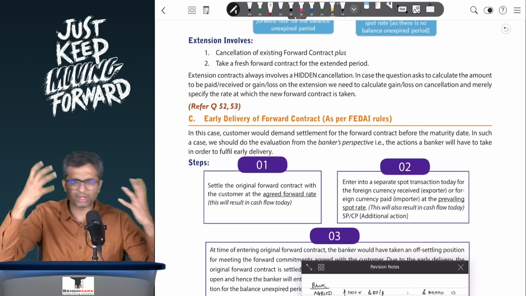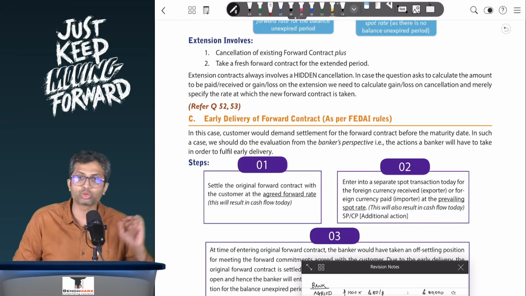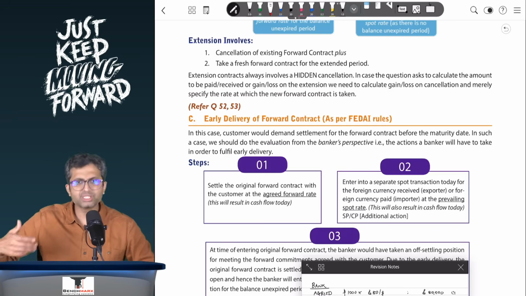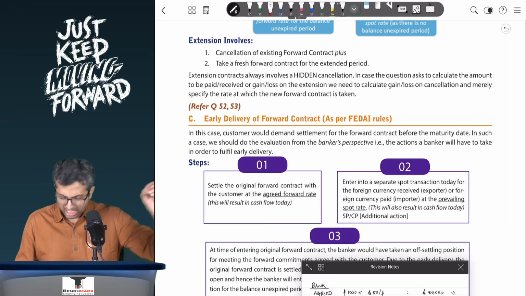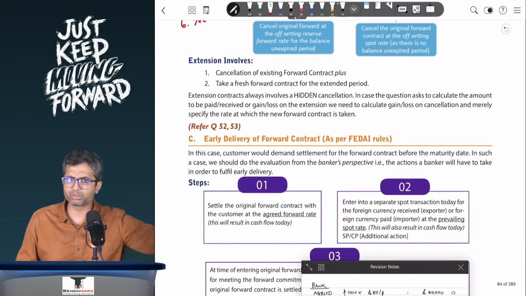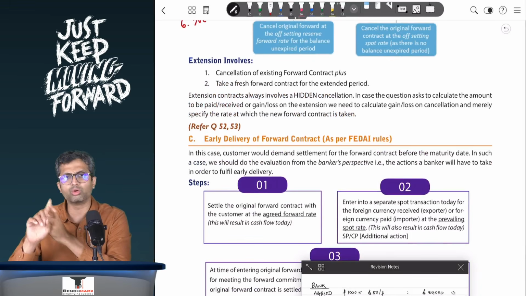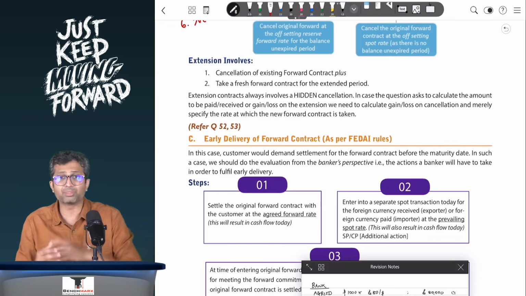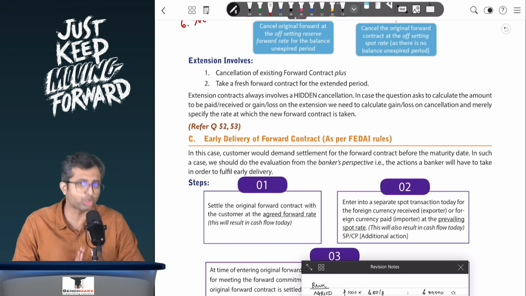So this poses a bit of a challenge. Again, right now it might be a little confusing. We'll do it with numbers and I'm absolutely sure you'll be able to get this right. The problem is that when I look at all of these transactions, there are so many things. So in a stepwise format, we will first prepare a chart, then we'll write 3 points. Point number 1, what is under the original deal. Point number 2, what is happening under the spot deal. And 3, what is happening under the forward deal.